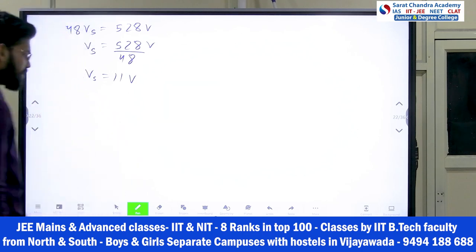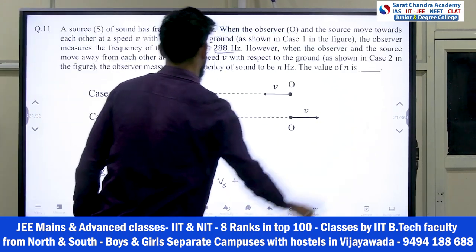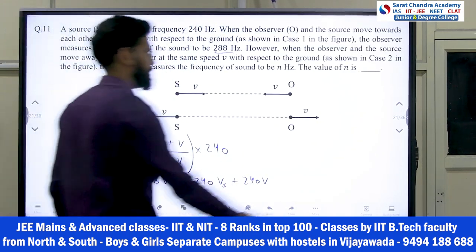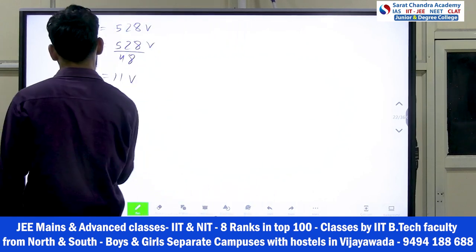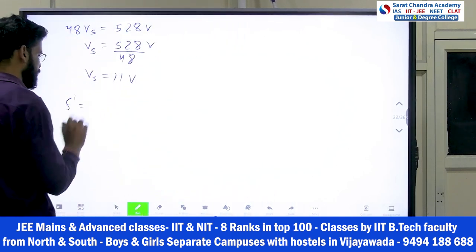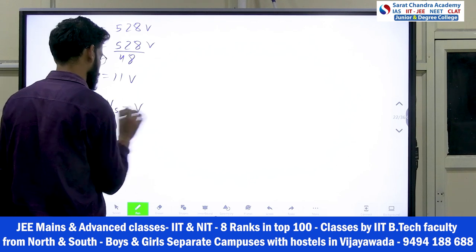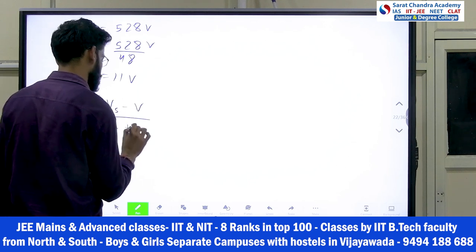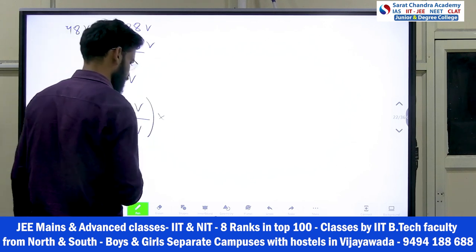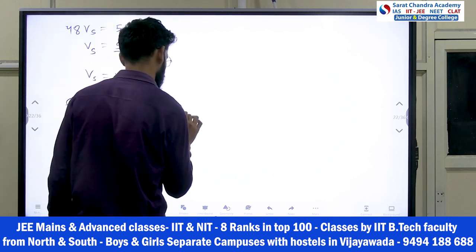Now case 2 is saying moving away. So apply that formula. What is the new f dash that you're going to get? Vs minus V divided by Vs plus V, right, into the original 240.